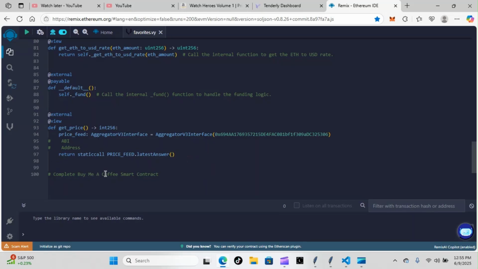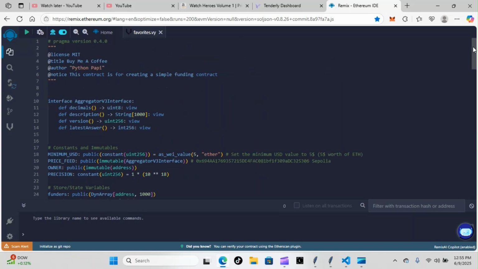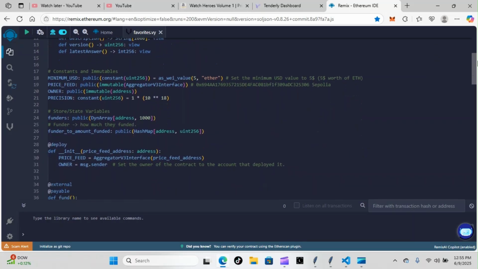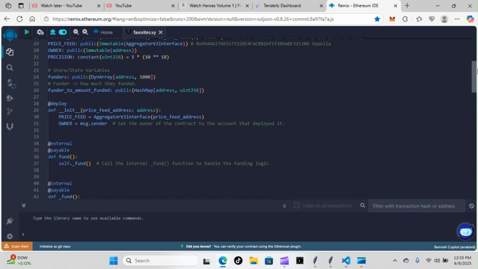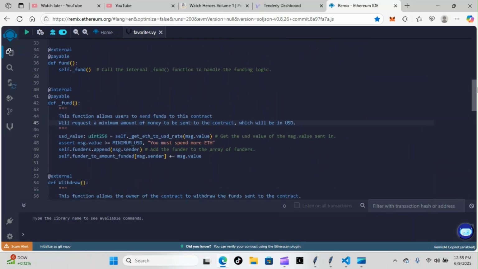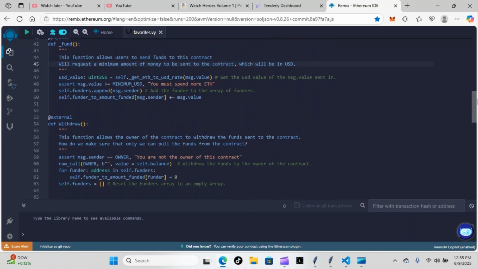And that's the complete Buy Me a Coffee smart contract that we put together. You can see it was short, sweet, and simple. I'll pan over it again from the top so you can see it again. I'll go over slowly if you want to try to put it together yourself and see how things work and see if you can actually recreate it yourself. But yeah, I don't have to run anything because we ran it numerous times piece by piece. So you know everything works and you know what everything looks like. So everything is working properly.